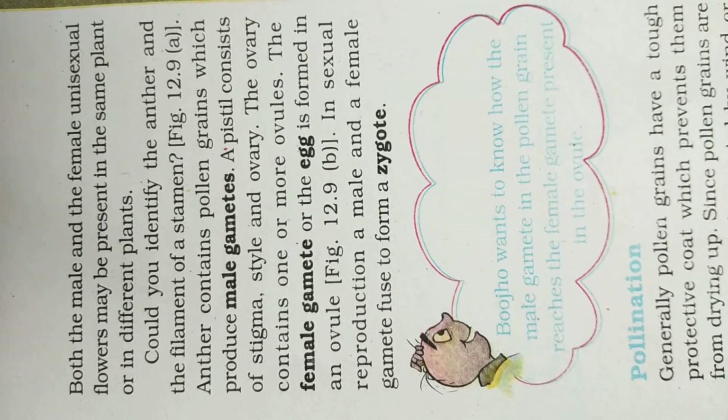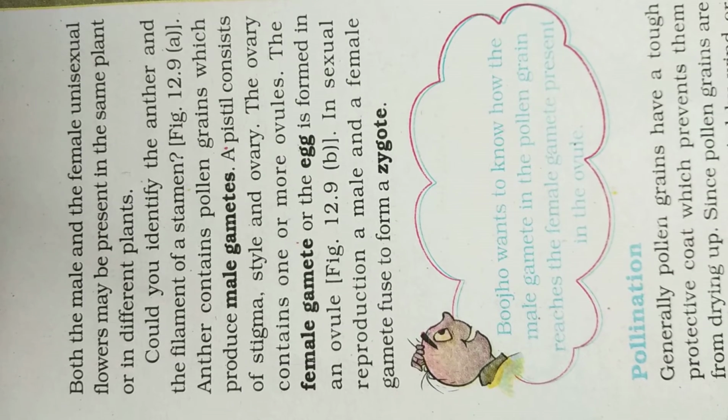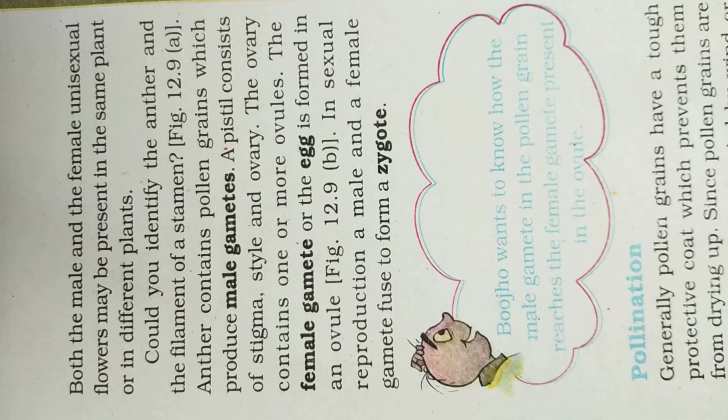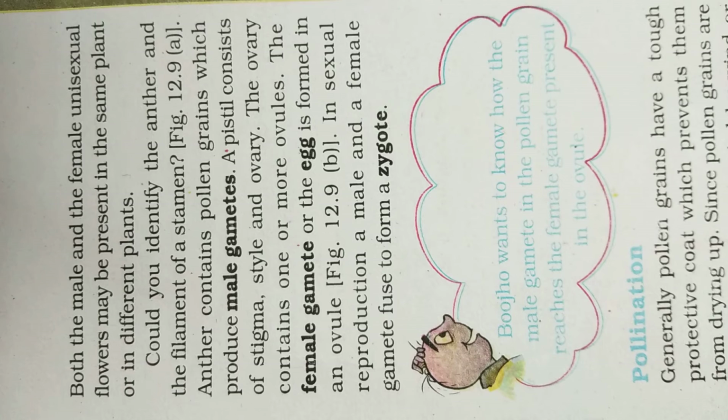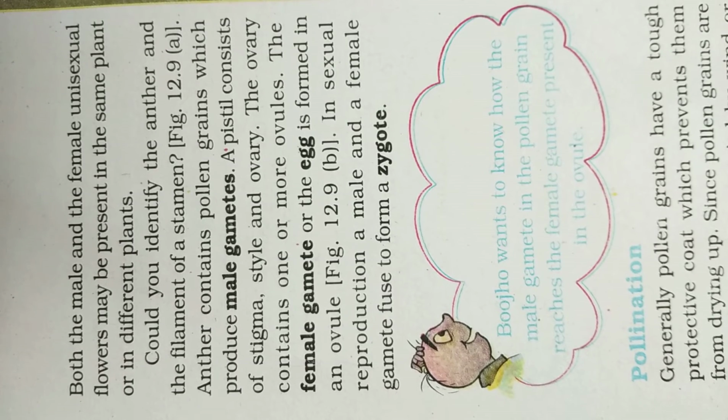Anther and filament are contained in the stamen. The anther contains pollen grains which produce male gametes. I showed you the anther in the picture. The anther contains pollen grains, and those pollen grains produce male gametes.